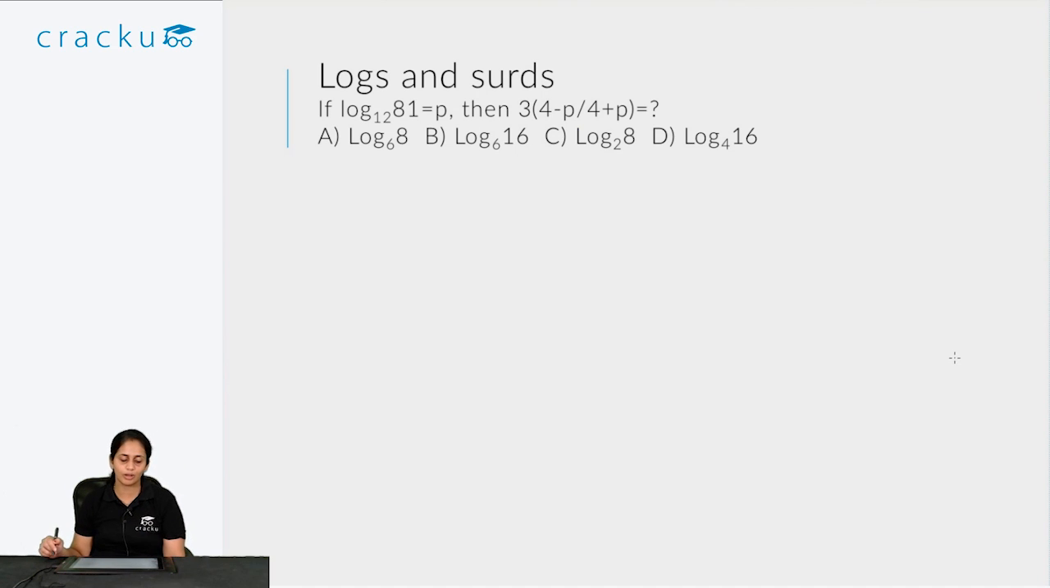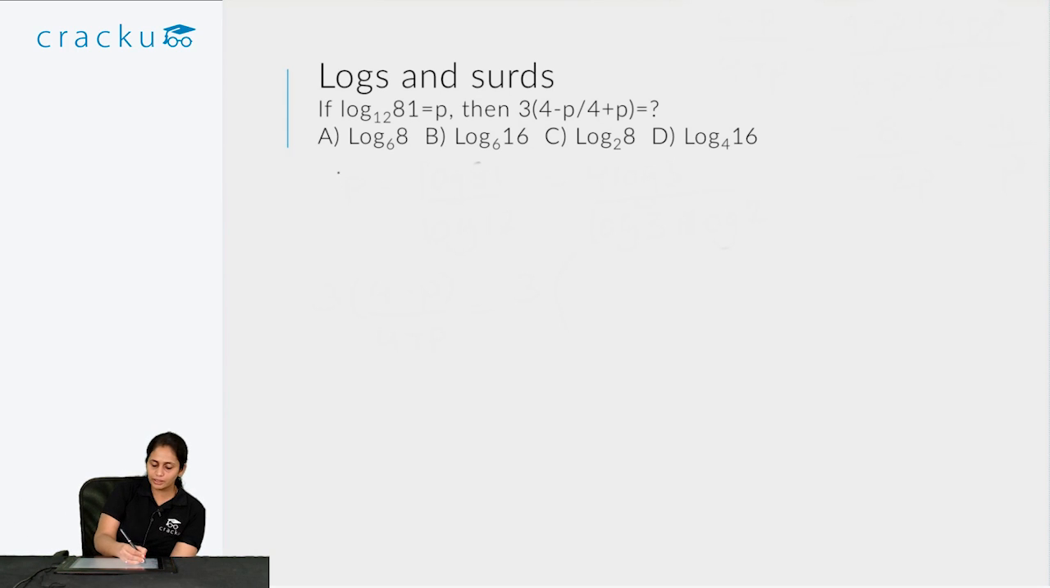The last part is logs, indices, and surds. As I said, to solve these questions you have to go through a lot of formulas. There is a long list of formulas that you have to remember to solve these questions. But if you remember those formulas, these questions are trivially easy. So let's take a look at this question. The question is, if log 81 to the base 12 is equal to p, then 3 times 4 minus p divided by 4 plus p is equal to what?